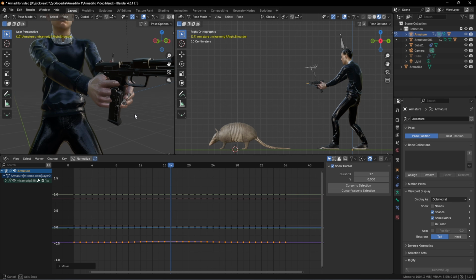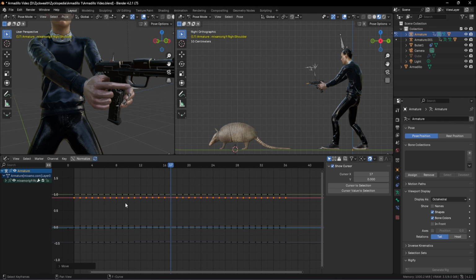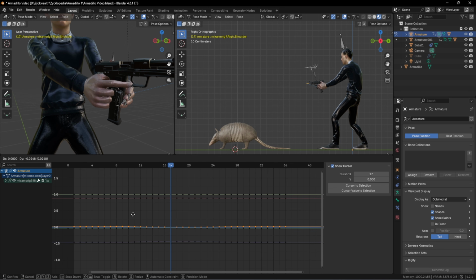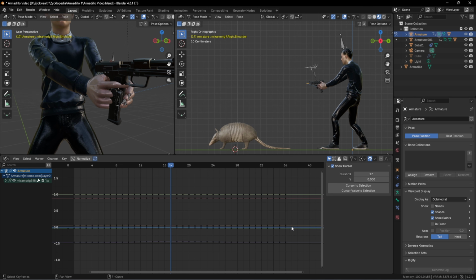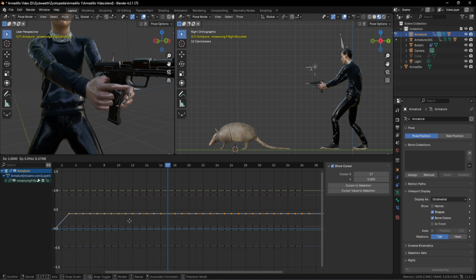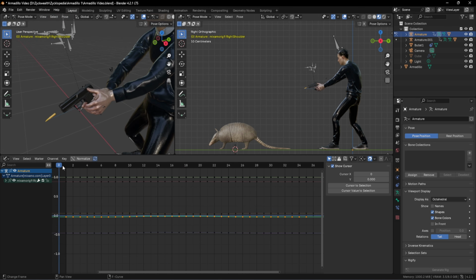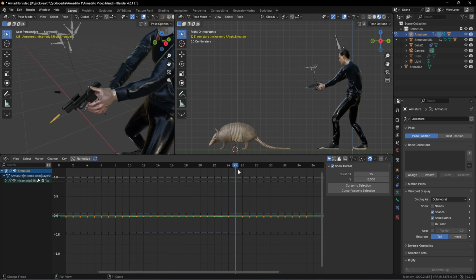Now if we check our arms, we can see that our character's arms are not perfect at this moment, but we can really change it in this graph area over here. So for that, I'm selecting this red one and moving it a little bit towards the left side like this. Then I'm selecting the orange one. It doesn't have much changes, it's just controlling the rotation of our arms. I think the blue one is the one that we need. So I'm selecting that one and I'm moving it and it's kind of making our animation better. We can also change the green one like this. And after playing with these values, we have this animation happening.